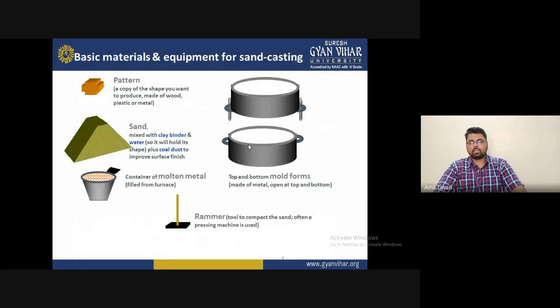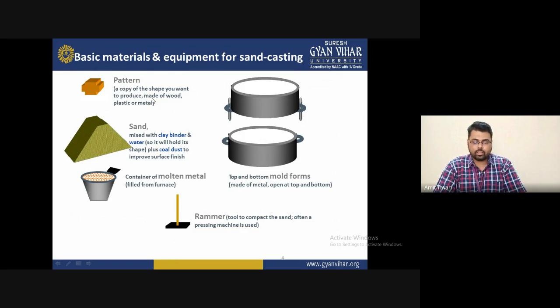Now the basic material and the equipment for sand casting are as follows. These are the units. First, the pattern we want to fabricate. The pattern is basically a copy of the shape you want to produce, made of wood, plastic, or metal. So basically, what is a pattern? A pattern is a copy of the shape we want to produce.